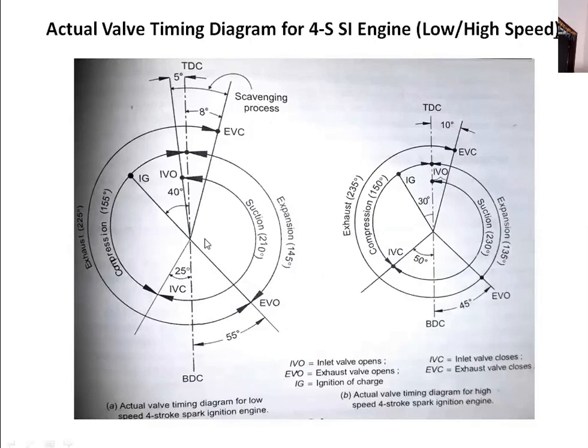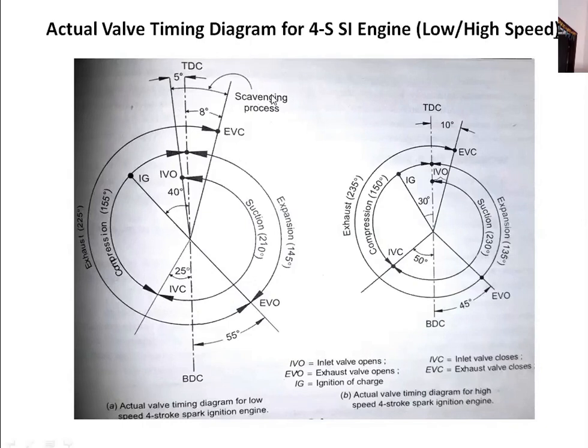This diagram shows the actual valve timing diagram for a low-speed 4-stroke spark ignition engine. In this diagram, it is clear that inlet valve opens 5 degrees before TDC and it closes 25 degrees after BDC.